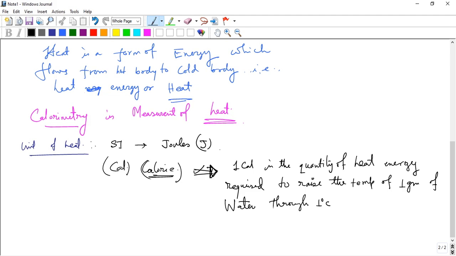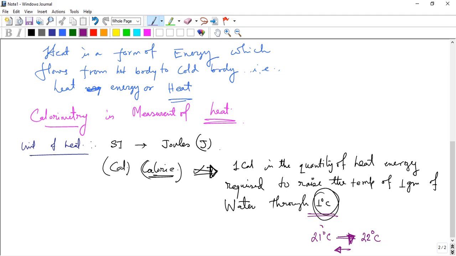If I say 1 calorie of heat energy is released when the temperature of 1 gram of water falls through 1 degree, so with a 1 degree increase, 1 calorie is needed, and with a 1 degree decrease, 1 calorie is lost. Suppose the temperature increases from 21 degree centigrade to 22 degree centigrade, that is a 1 degree increase, and if it falls, that is also a 1 degree fall.